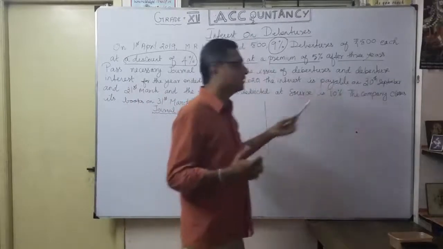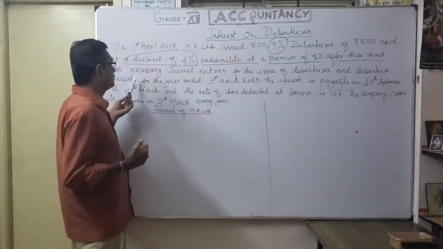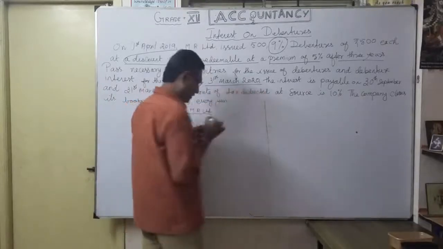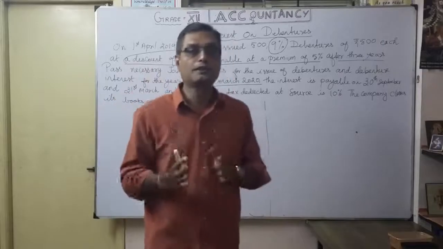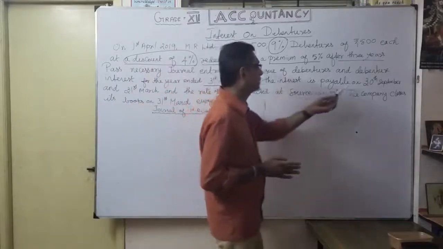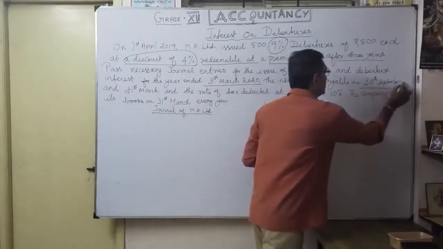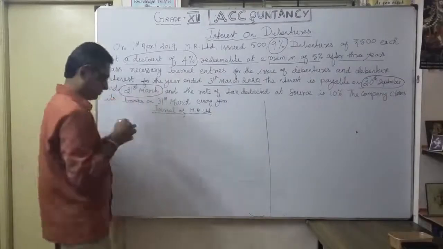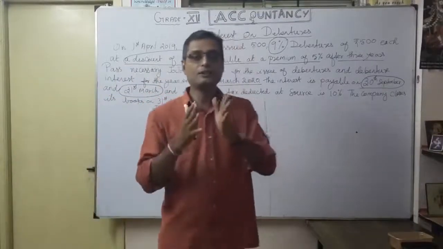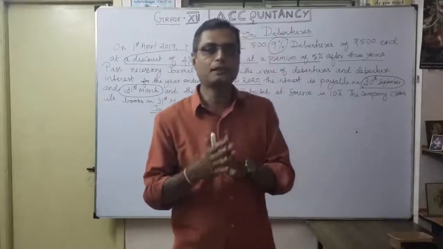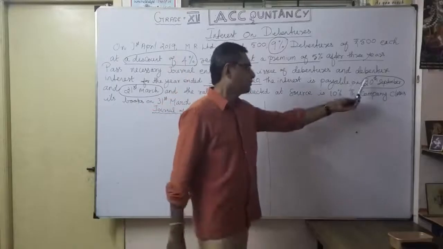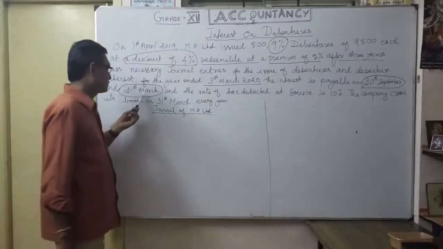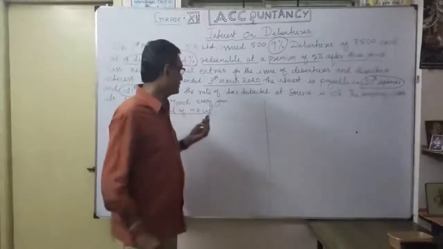Okay, then very next part, debenture interest for the year ended 31st March 2020. So the next information is very important. How you are going to pay interest? That's what they are telling here. Interest is payable on 30th September and 31st March. That means what? Half yearly. So every year, MR Limited has to pay interest half yearly. That's first half year, 30th September 2019, next March 2020.